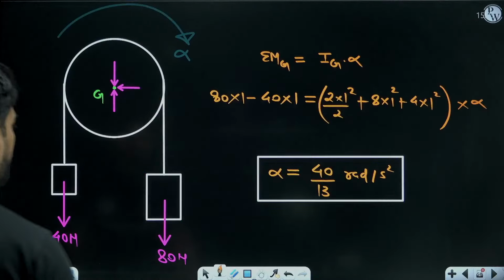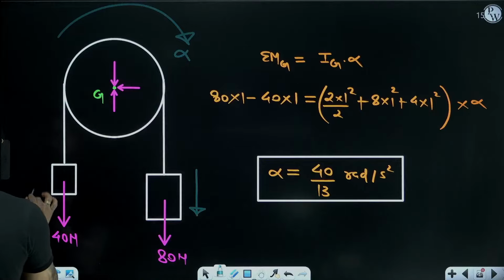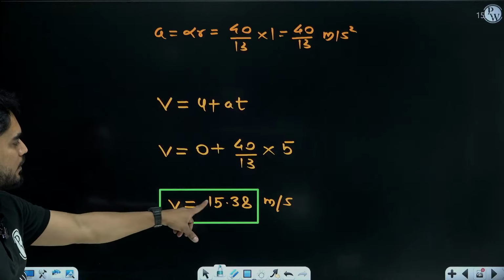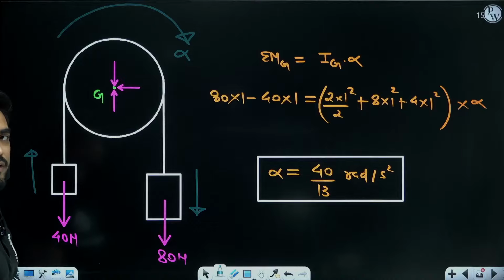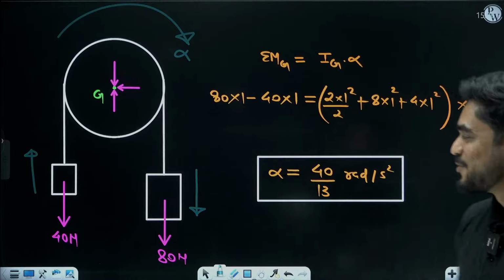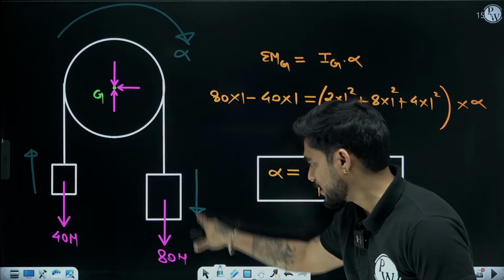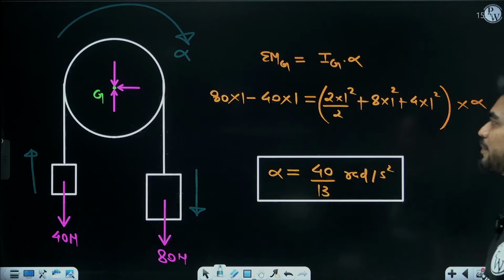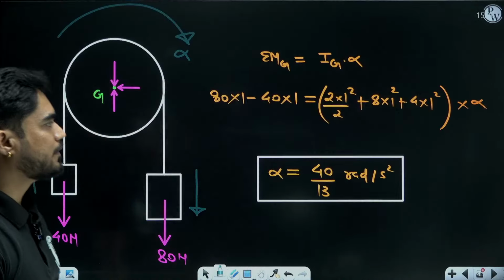The direction will be different. This cylinder will go down, this cylinder will go up, right? But the speed will be equal, 15.38 meter per second. Speed will be equal, but the direction of velocity will be different. This is downward, this is up. 15.38 meter per second. Is this clear to everyone?